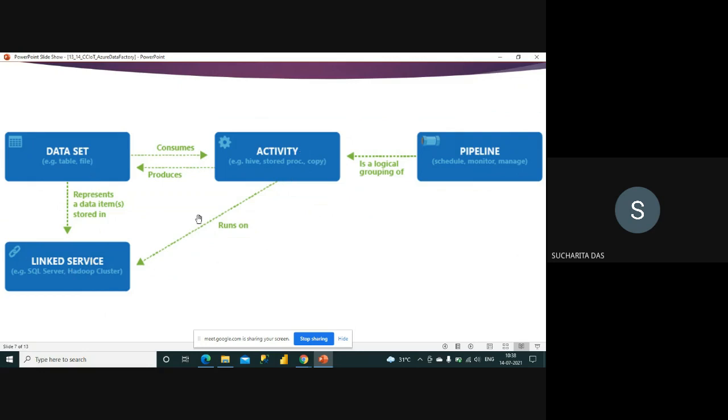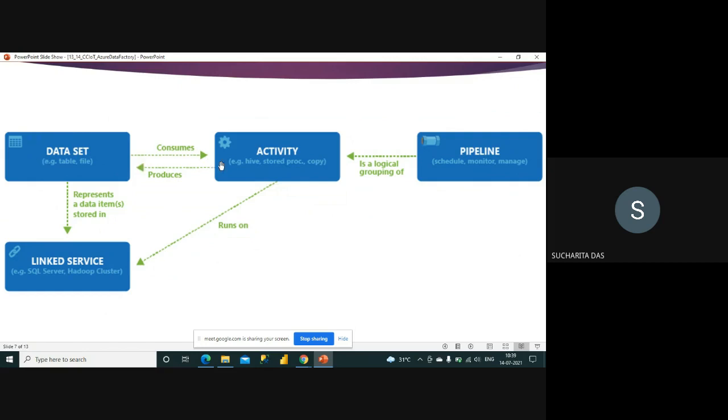So it is like a data set, you are fetching the data from the activities. Maybe you can see here that between activity and data set we have two links. One is the activity produces a data set or the activity consumes a data set, right? Sometimes it is the input data, so you are just consuming the data, and sometimes it is like the destination, where you are putting the data, so it is producing that data.